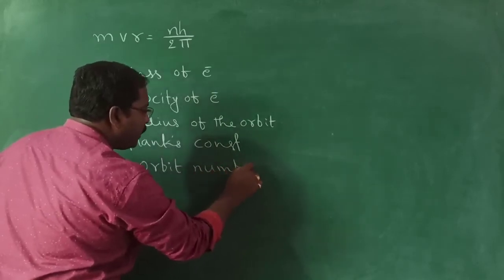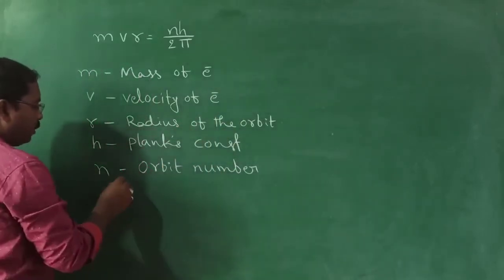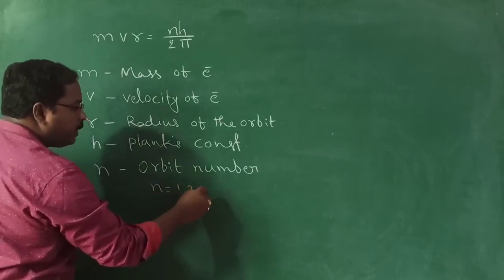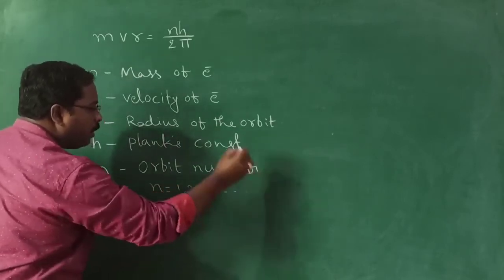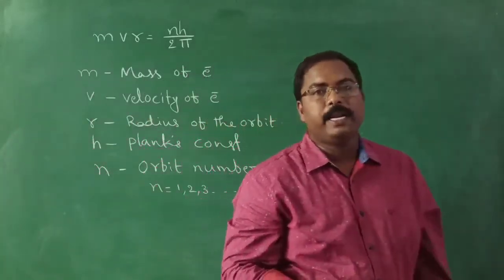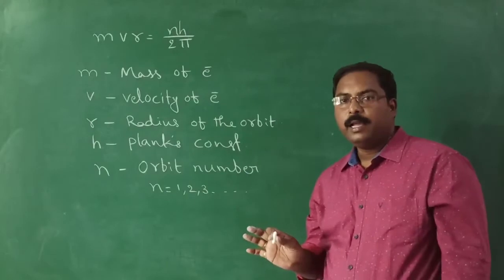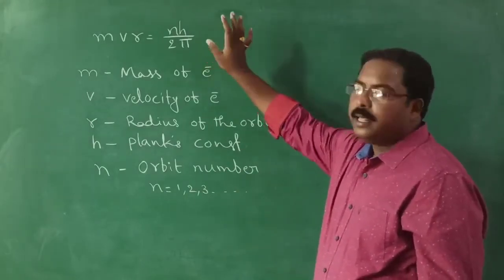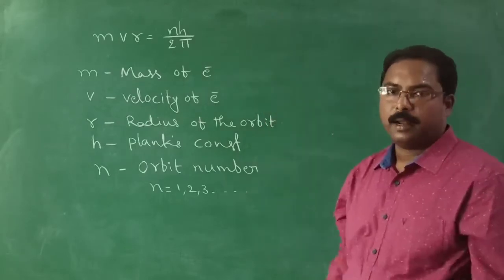When the electron is present in the first orbit, n value will be 1. If it is in the second orbit, its value is 2. Third orbit 3. Fourth orbit 4. If it is infinity, infinity. So these are the terms related to the angular momentum of the electron.